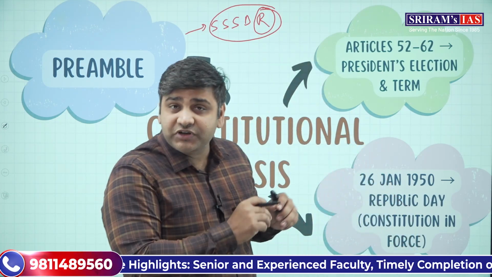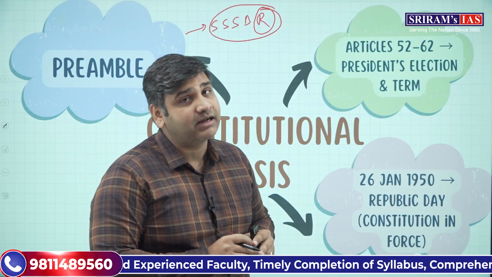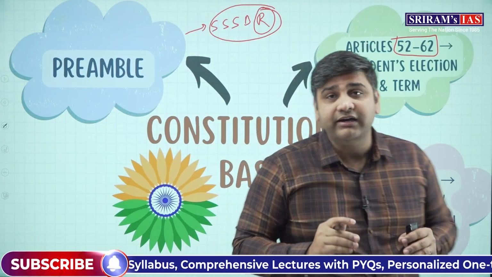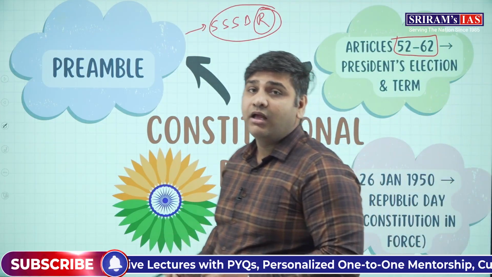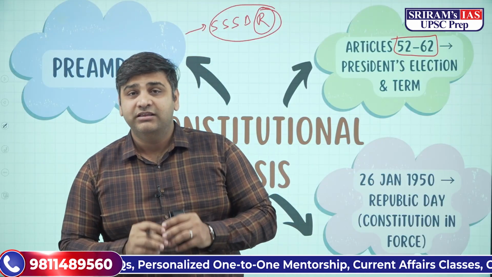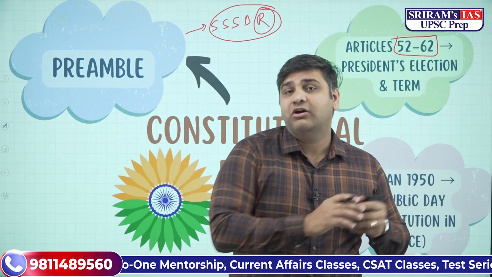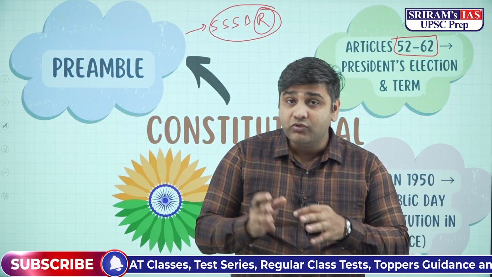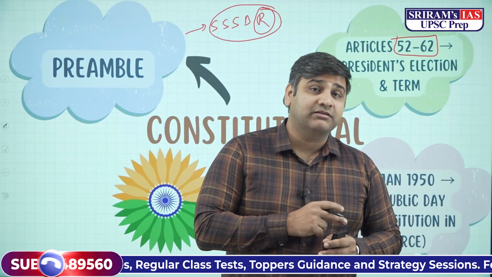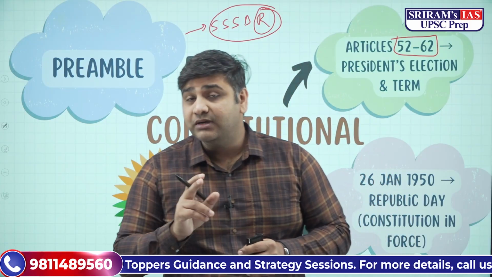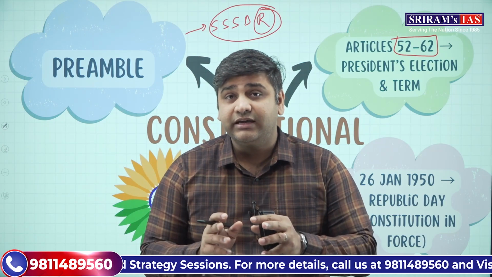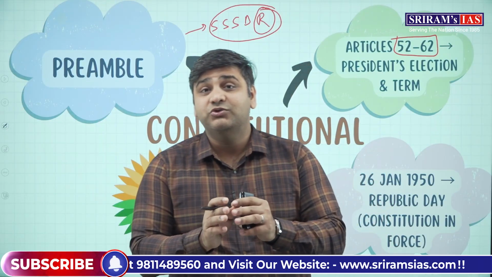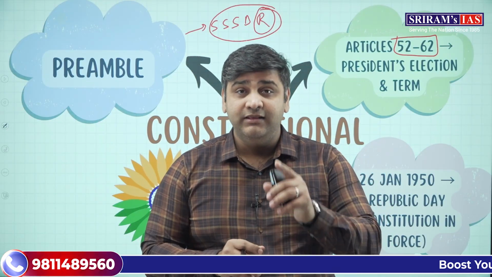So constitutional provisions are there for the election of the president of India. If you see article 52 to article 62, provisions are there regarding the president. There shall be a president. How should the president be elected? The electoral college of the president of India, the qualification to become the president of India, the removal of the president of India, everything is there. One very important thing which you must remember is that president of India can also be removed on the ground of when the president is unable to follow the constitution. That is a very important thing.